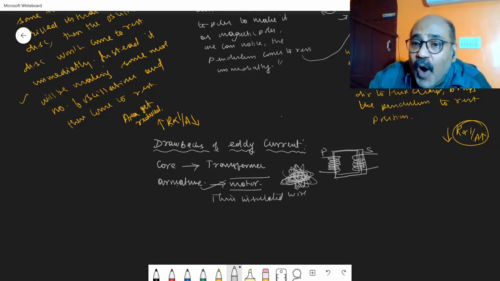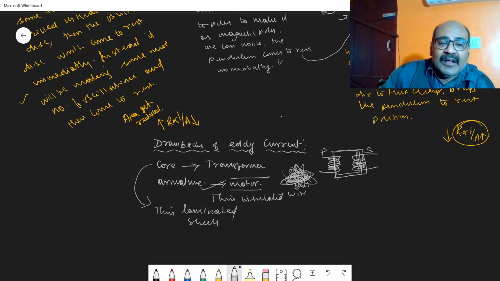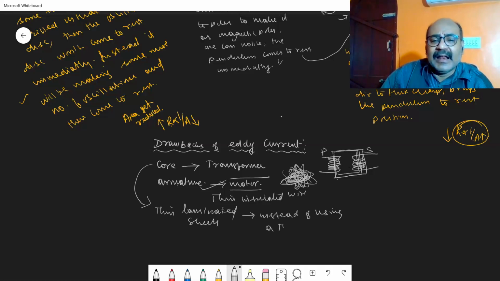So in order to avoid this, what do we have to do? The cores of the transformer are usually made up of thin laminated sheets, instead of using a thick material as a core.